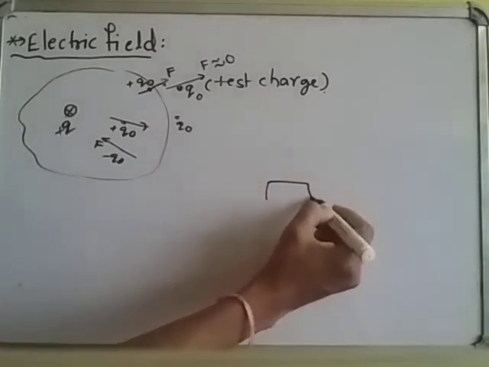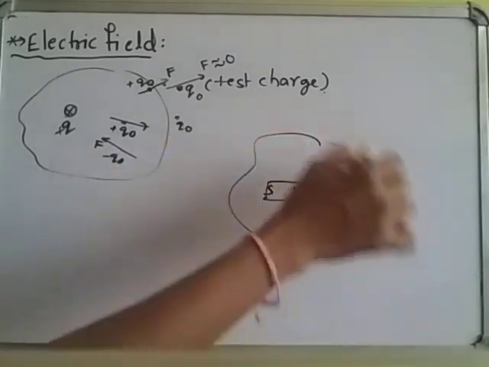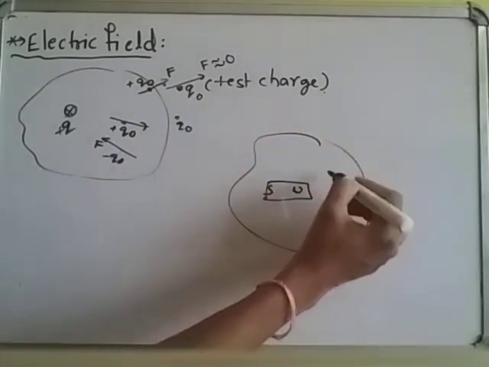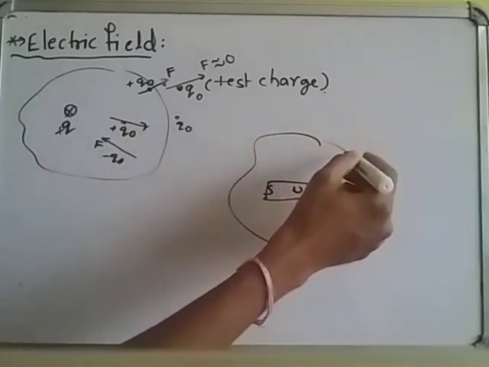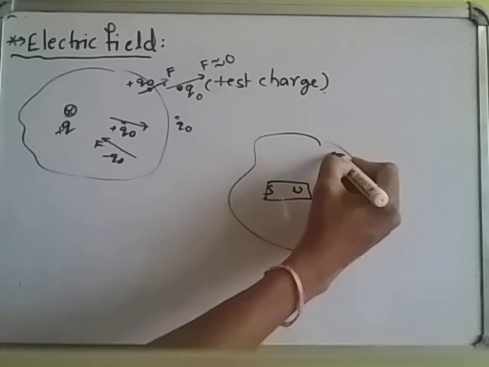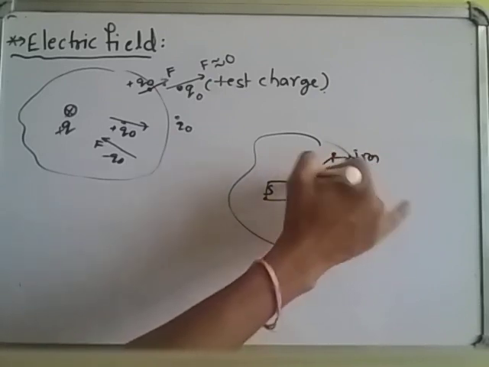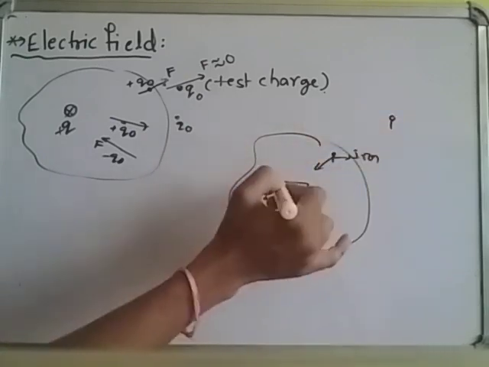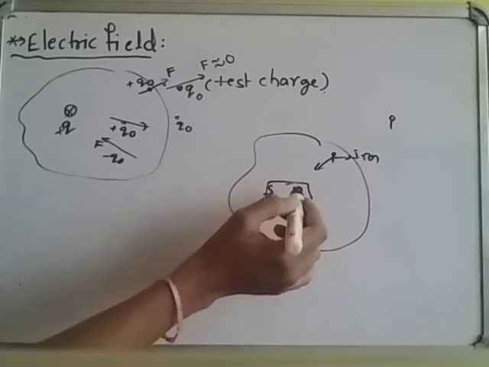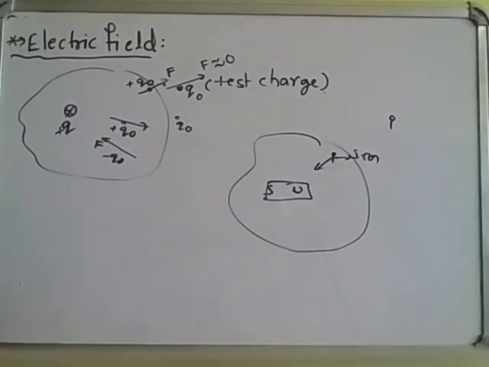For example, for a magnet, this is the magnet and this is the region. In that region, the magnetic field, the region around the magnet in which its influences exist, if any magnetic material like an iron pin is placed, it is attracted by the magnet. If you place it out of this region, it will not experience any force by the magnet. That region is called magnetic field.